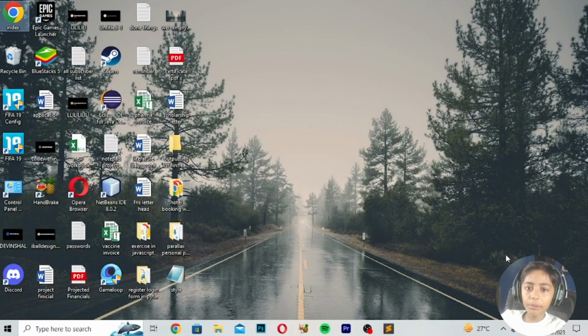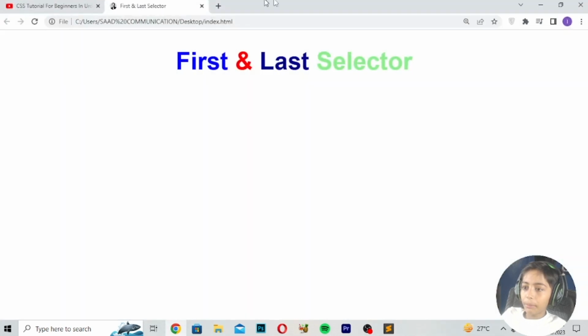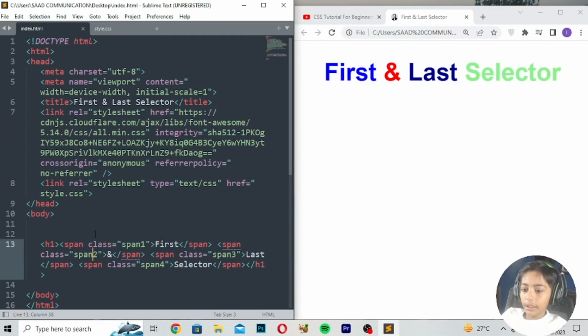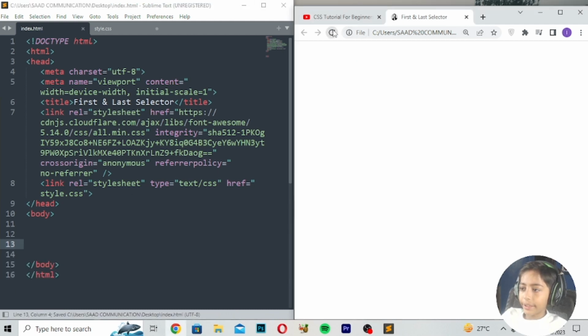So in this class I will tell you first and last selector in CSS. I will open my dashboard, erase it, then save, then refresh. And here we can write first and last type selector.